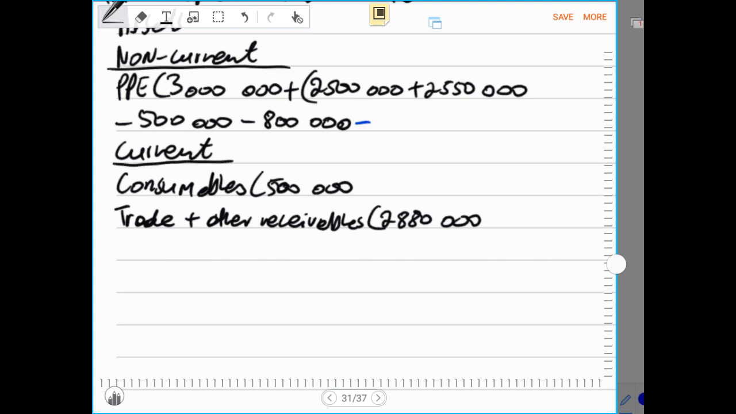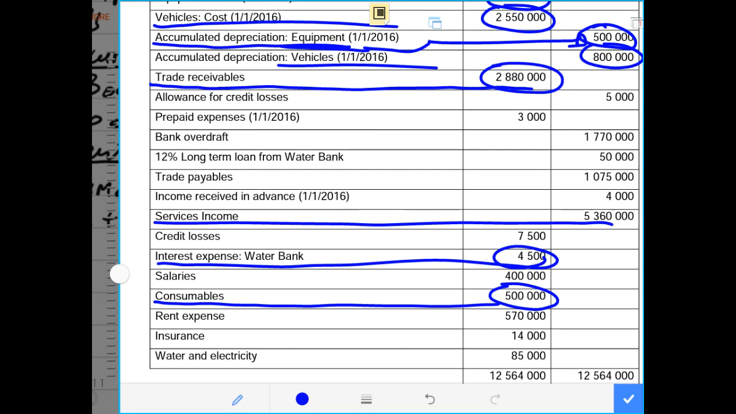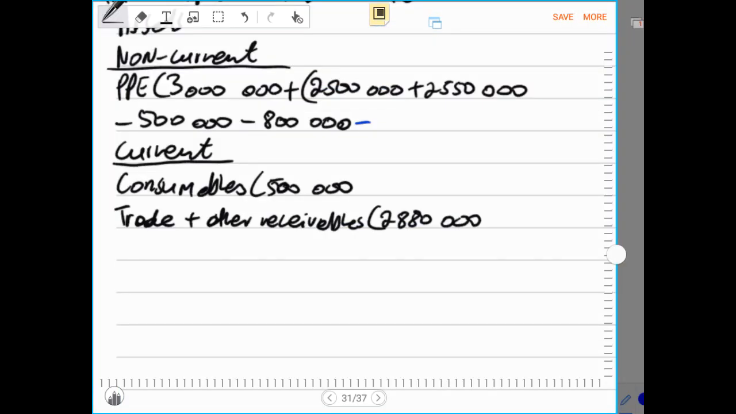Then now here we will not have the bank. Why? Because our bank was a bank overdraft, meaning that 1,770,000 will be recorded under current liabilities. Then after, we go to equity and liabilities, where we record the equity plus liabilities.